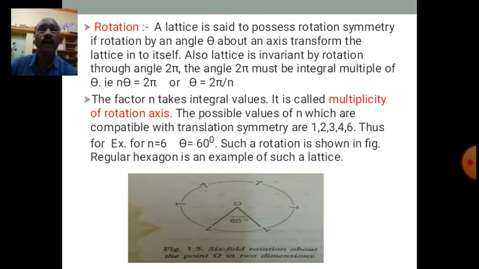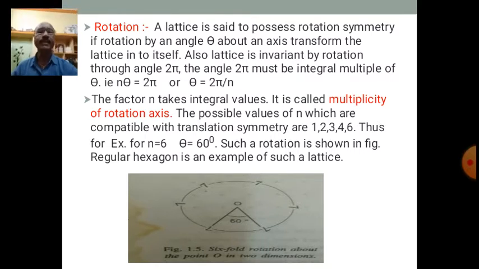After rotating 360 degrees, we reach the same point. If a lattice possesses a rotation symmetry after rotation through angle theta, then the angle 2 pi must be an integral multiple of theta.